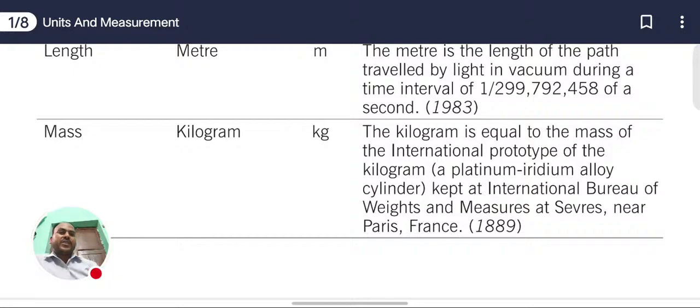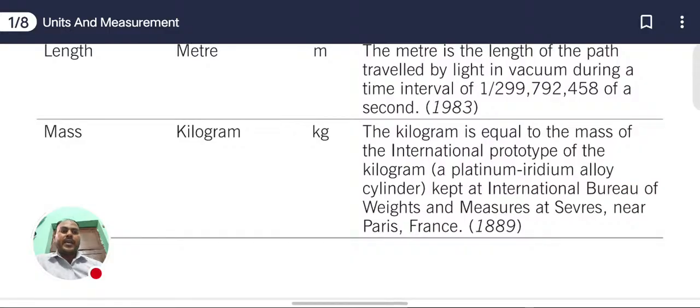The definition of mass is: the kilogram is equal to the mass of the international prototype of the kilogram. At the time when they were defining the mass, they took a platinum-iridium alloy and kept it in a cylinder.